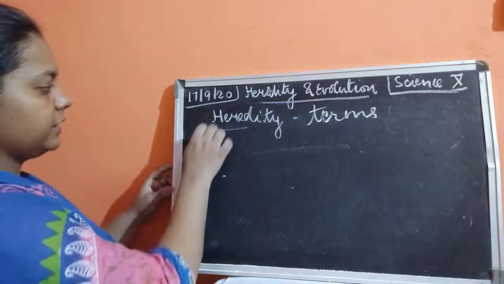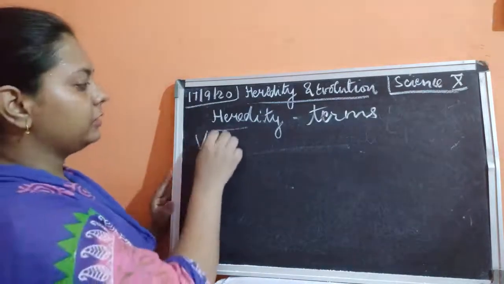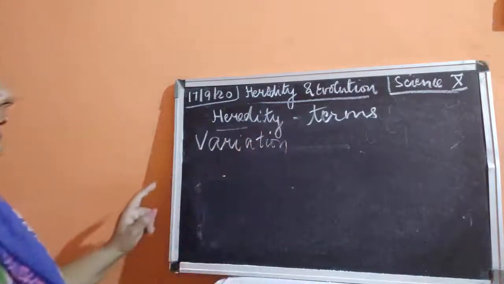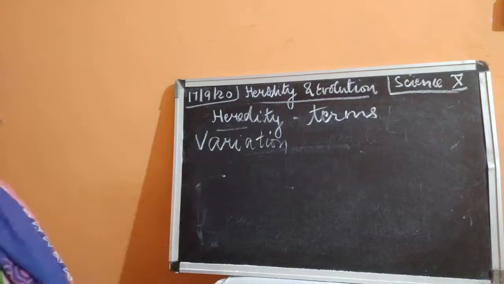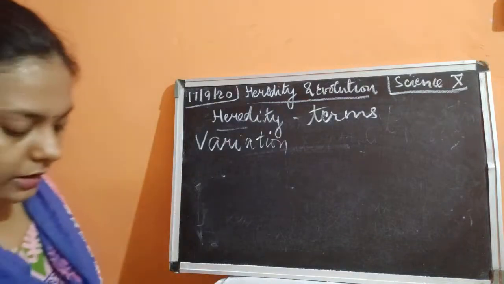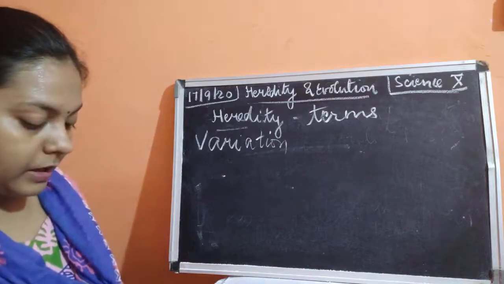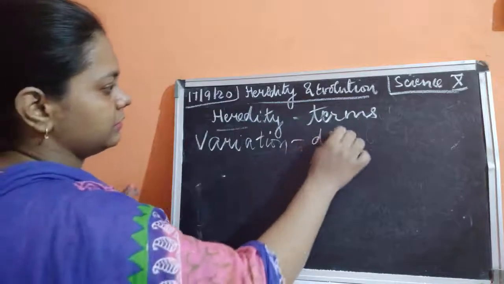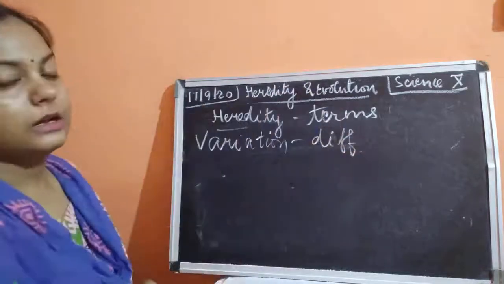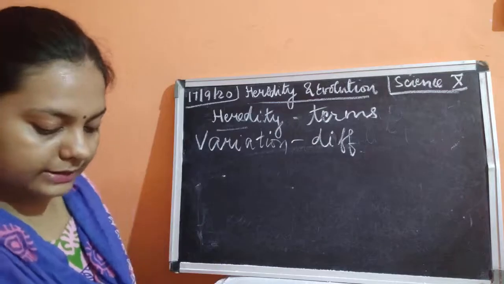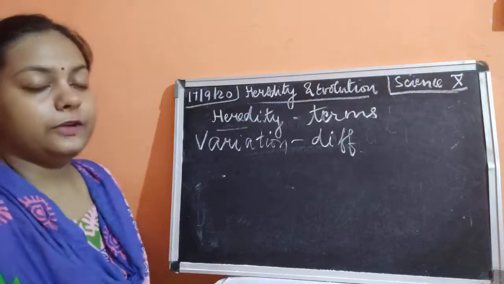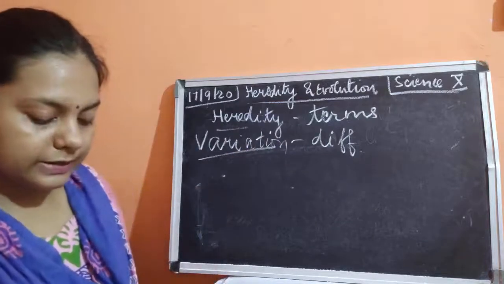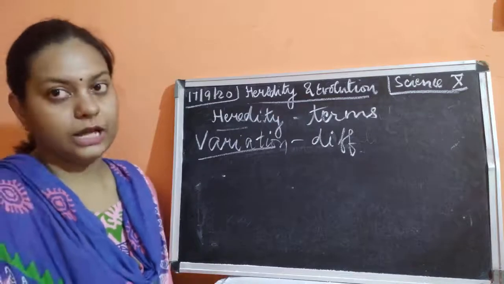The first thing which we should know, that is why I'm telling you about it, is this word. This word is known as variation. Now, why this variation and what is it? Variation means it is the difference. Difference in what? Difference in the characteristics among individuals. Variations are just the differences, so the differences which are present in different species are known as variation.